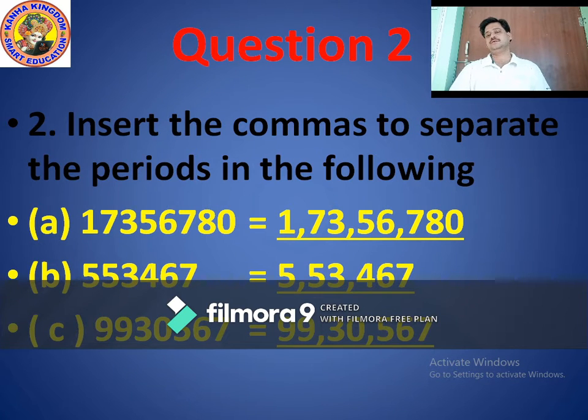If there is any mistake in putting commas in a number, then it is very confusing or very difficult to understand the periods and how to tell it in words. So commas are very important. Okay, so let's start your second question.